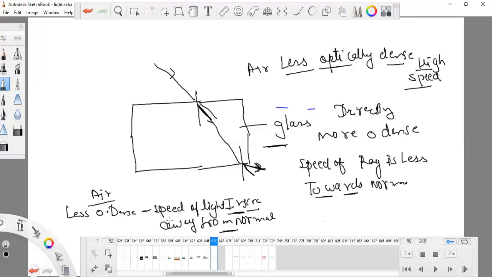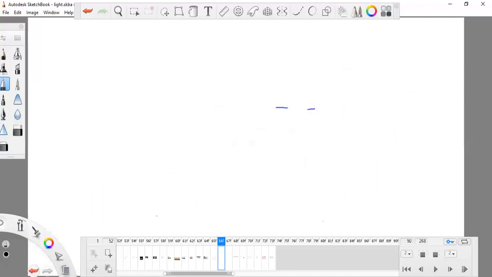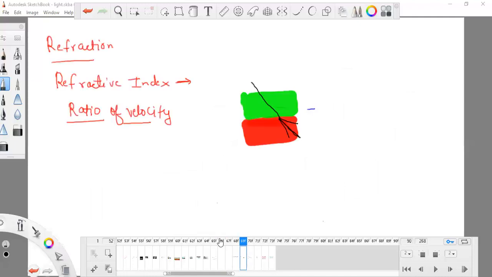So here the refractive index is a ratio, the ratio of velocity, that if the light is going from one medium to another medium, how the speed changes. Definitely if light is going from one medium to another medium, the speed will change, either away from normal or towards normal.